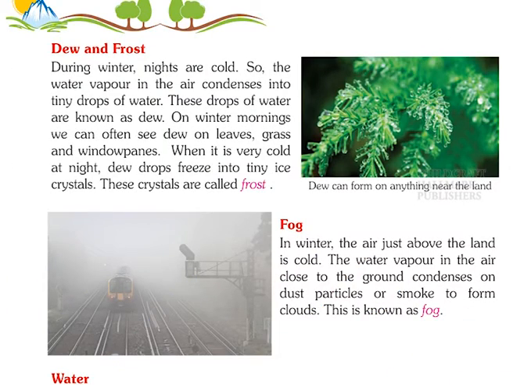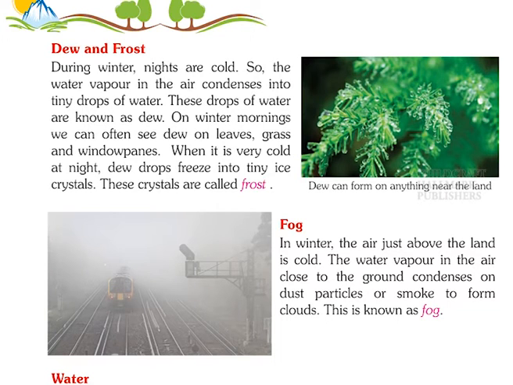Dew and frost. During winter, nights are cold, so the water vapor in the air condenses into tiny drops of water. These drops of water are known as dew. On winter mornings, we can often see dew on leaves, grass, and window panes. When it is very cold at night, dewdrops freeze into tiny ice crystals. These crystals are called frost.